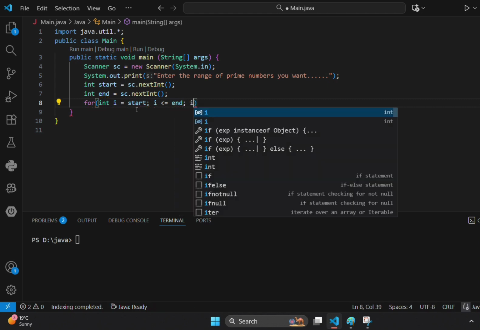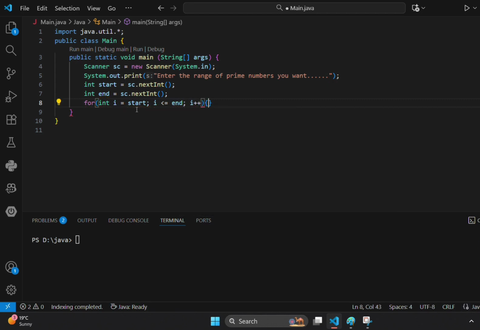Then I will increment. I am talking about this for loop. The line is saying that I am taking each and every number, and each number I am going to check whether it is prime or not. So I declared this for loop and I am taking i from start to end.